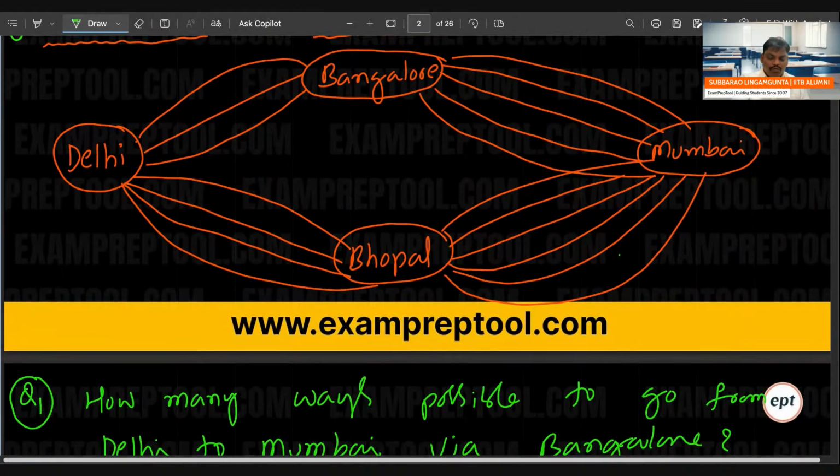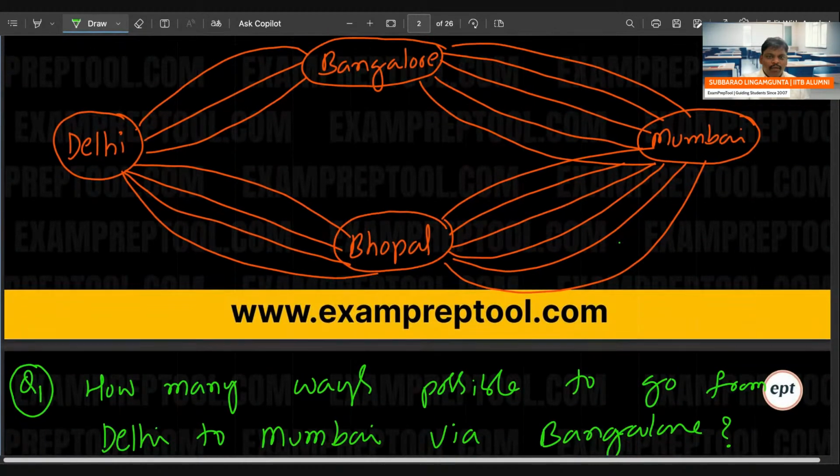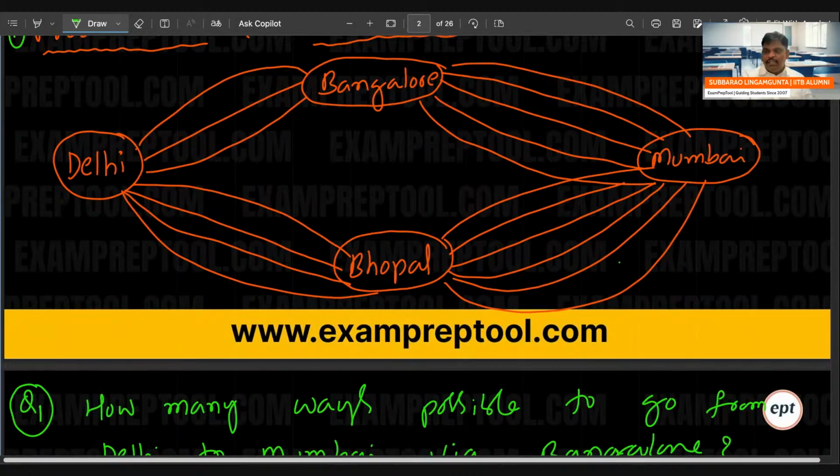Everyone try. If you observe clearly, to go from Delhi to Mumbai via Bangalore, Bangalore means the upper one you can think about. So here 3 possibilities are there. Out of these 3, select one, 3C1. Next, Bangalore to Mumbai, here 5 ways are there. Out of 5, select one way, 5C1. But remember, Delhi to Bangalore and Bangalore to Mumbai have no relation at all. No relationship, but one after another. Linking is there, one after another.